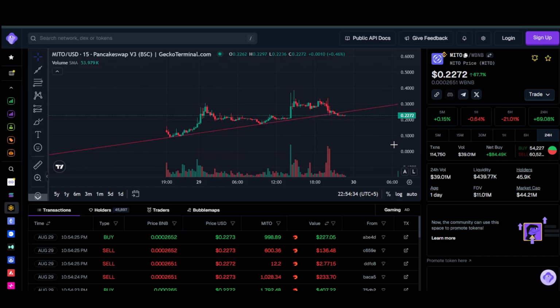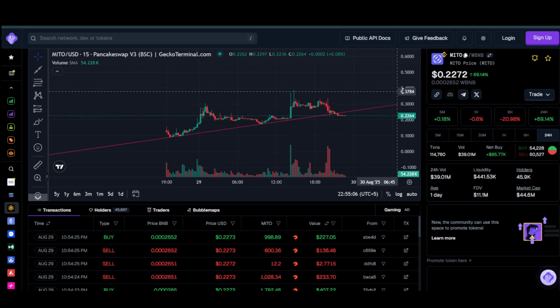Again, if we see more exchange listings, I think the token can go as high as 50 cent or even higher than that. But if it continues to go up, it does need to break above 33 to 38 cent, because that seems to be the resistance it has as of now. And if it goes down, I think the best entry for this coin would be somewhere around 14 cent, or as low as 10 cents seems possible. But we do have pretty good support somewhere around 17 cents.